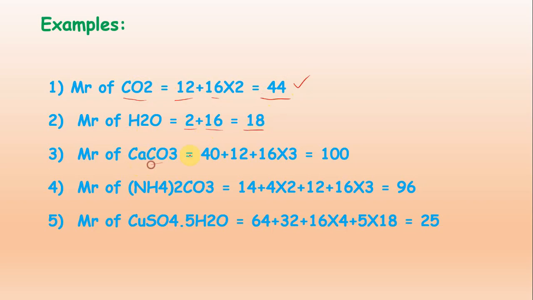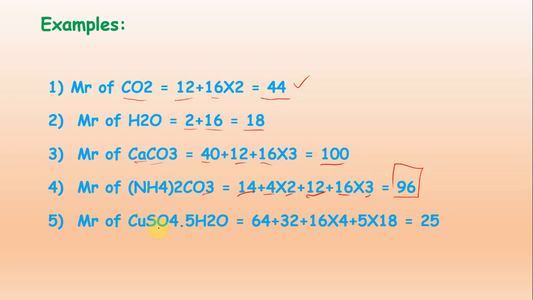Mr of calcium carbonate: calcium 40, carbon 12, oxygen 16 multiplied by 3, that is 100. And Mr of ammonium carbonate: nitrogen 14, hydrogen 4, then this complete group is multiplied by 2, then carbon 12, and oxygen 16 multiplied by 3 because there are 3 oxygens, then we get 96 in total.